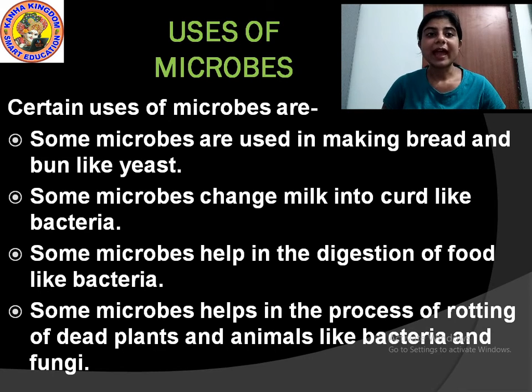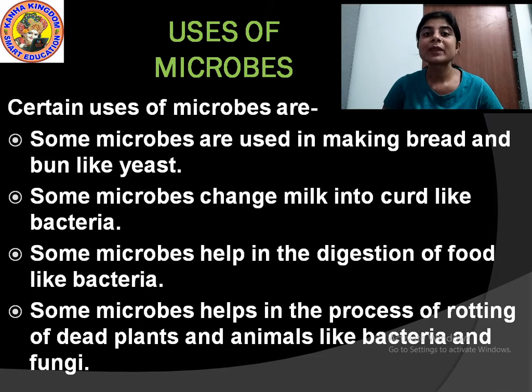Understood? Then some microbes help in the process of rotting of dead plants and animals, like bacteria and fungi. When an animal or plant is dead, bacteria and fungi play a very important role in decomposing the dead plants and animal bodies.